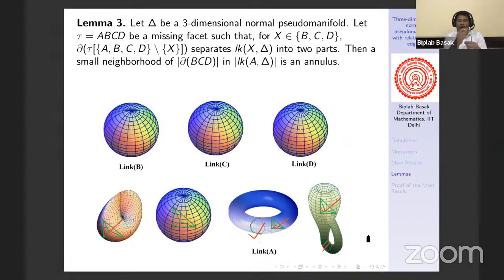And another option is the cycle can be in this way. That means the small neighborhood of that cycle is an annulus, but the link of A is not separated into two parts. That means if link of B, link of C, and link of D are separated into two parts, but link of A is not separated into two parts by the missing cycle, then you can easily say that, okay, link of A has a handle and the cycle will be of this type. Fine.